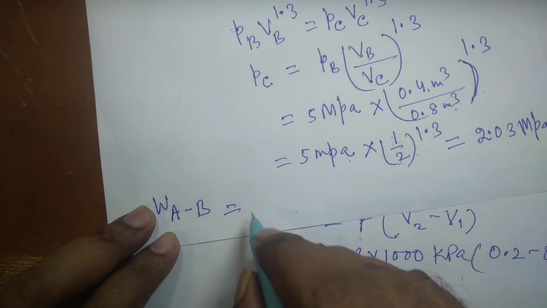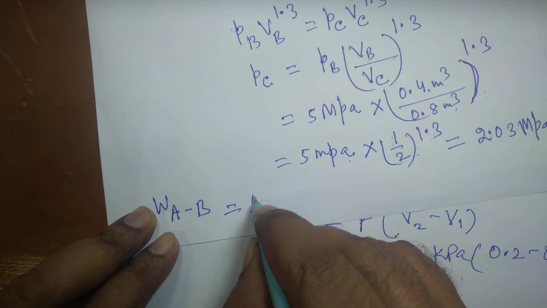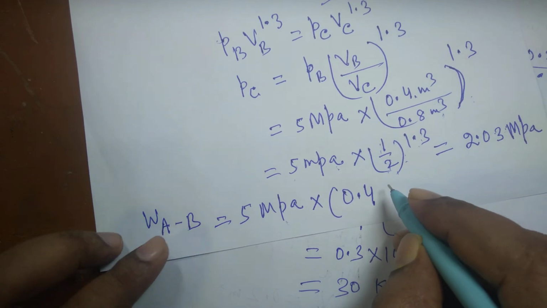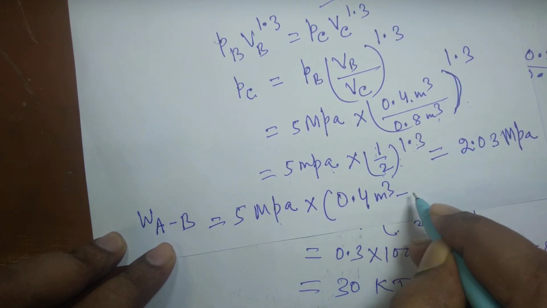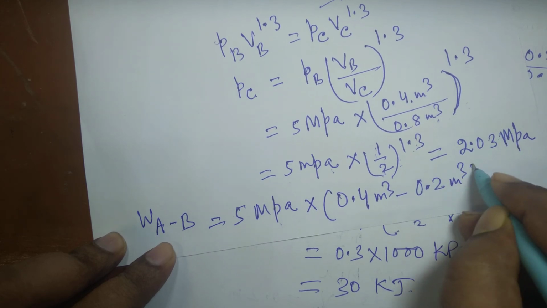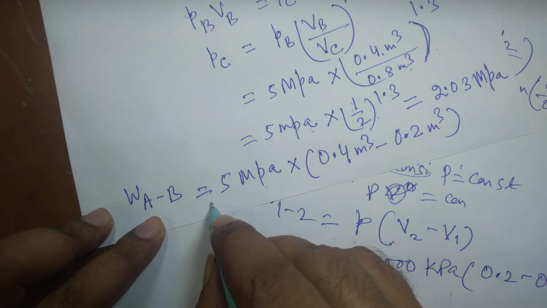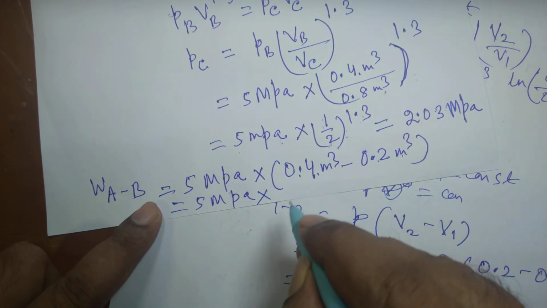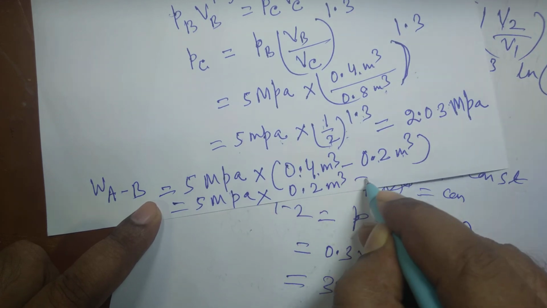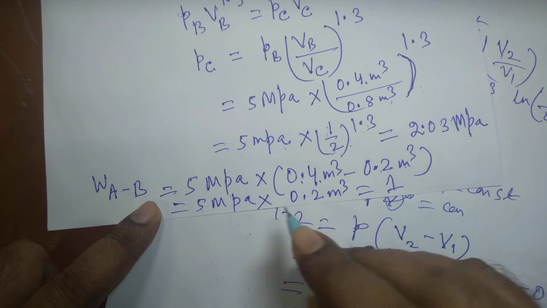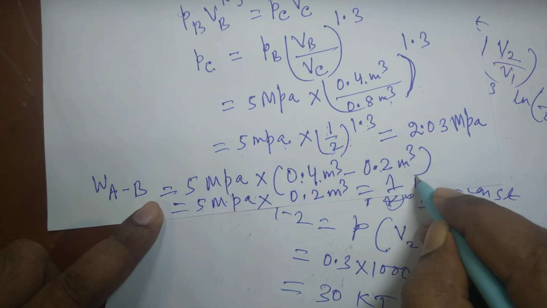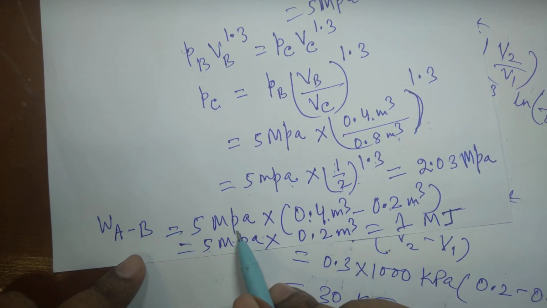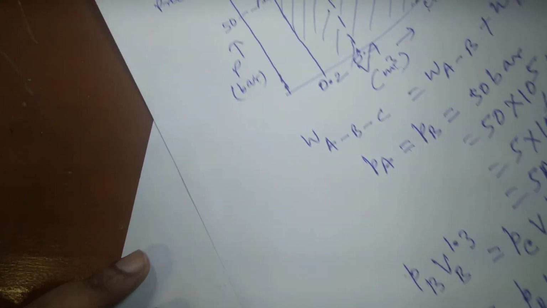So pressure PA equal to PB is 5 megapascal multiplied by 0.4, volume at B is 0.4 meter cube minus volume at A is 0.2 meter cube. That is 5 megapascal multiplied by 0.4 minus 0.2, that is 0.2 meter cube. So this becomes 5 into 0.2, that is 1, and megapascal meter cube becomes megajoule, 10 to the power 6 joule. So work done during the process AB is 1 megajoule.